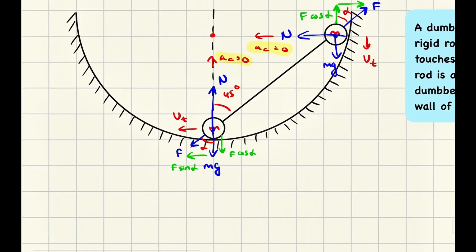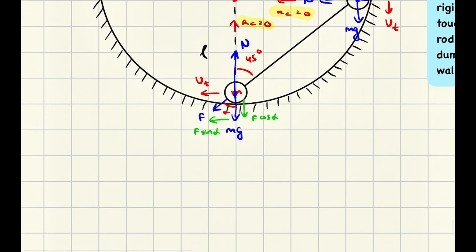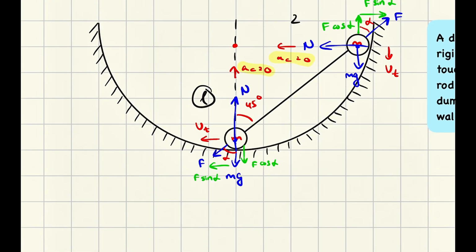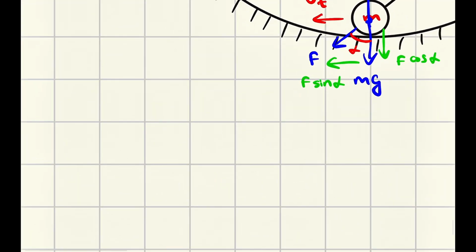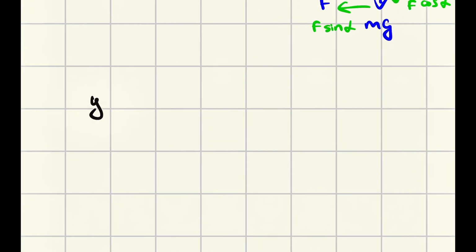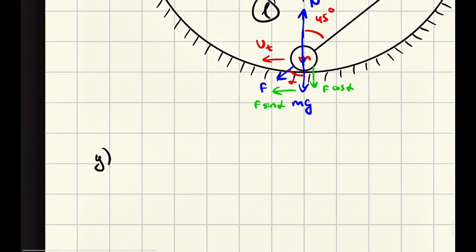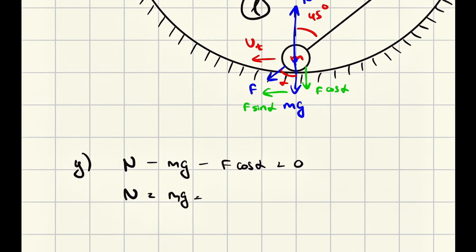Okay, so that's why. Let's write four equations. Let's say this object is object 1, this object is object 2, and for object 1 we definitely know that there is no vertical motion because centripetal acceleration goes vertically, right? So in the y direction it goes like this: N minus mg, and minus F cosine alpha, equals 0 because there is no motion. Basically, I can just move all of those things to the other side. It becomes just mg plus F cosine alpha.